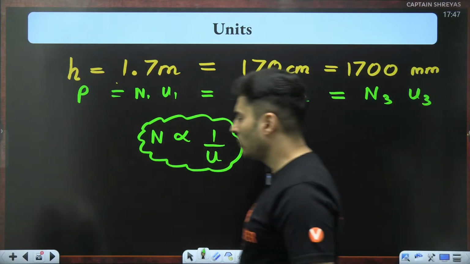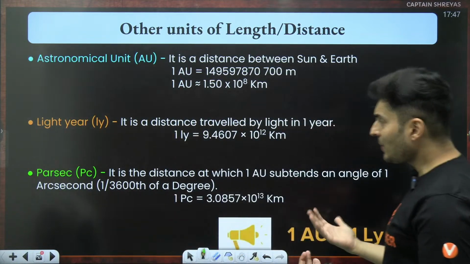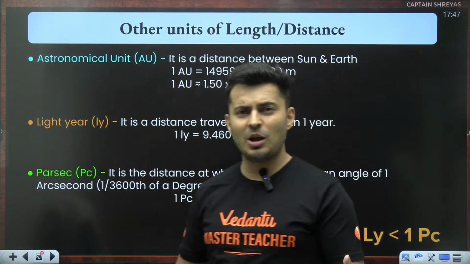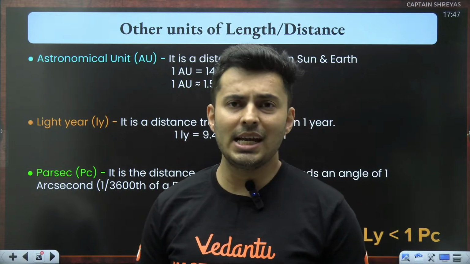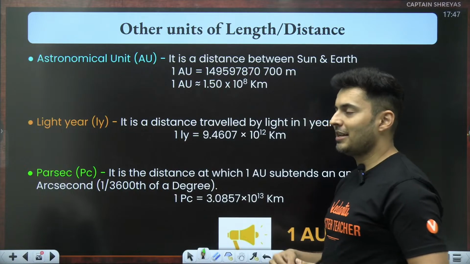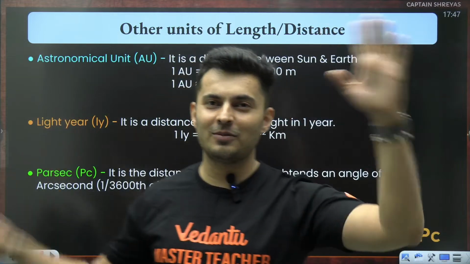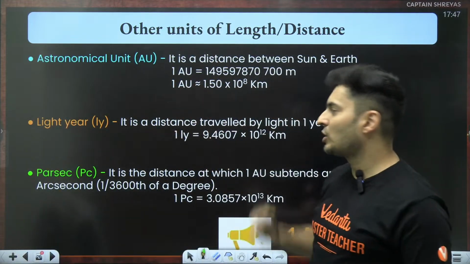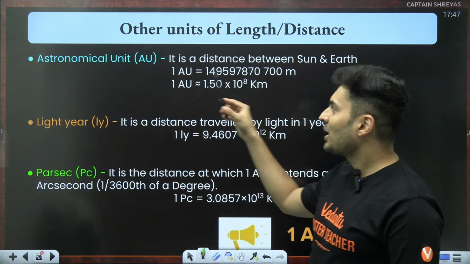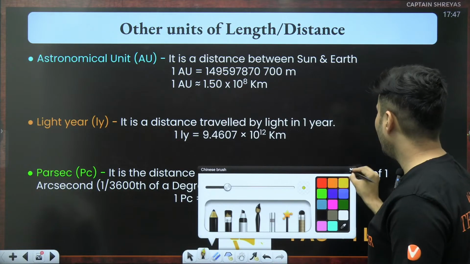Cool. So, having said this, there are other units of length, let me tell you, but these are very, very large units. You might have heard of meters, kilometers, centimeters, feet, yard, miles, and all of that. But for very, very large distances, like the distance between the Earth and the pole star, or between two galaxies, you have more units like astronomical unit, light year, parsec, etc. So what is an astronomical unit? An astronomical unit is the distance between the sun and the earth.